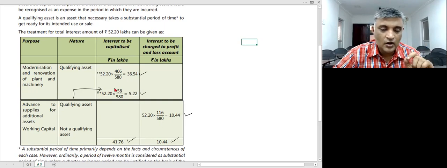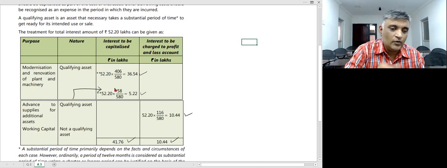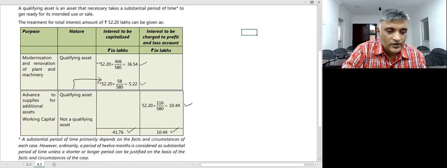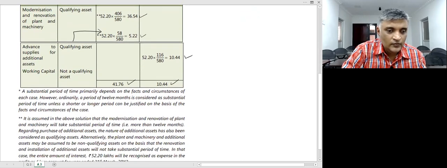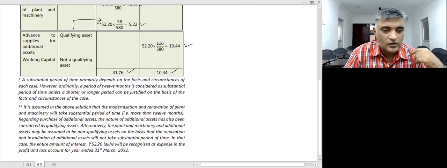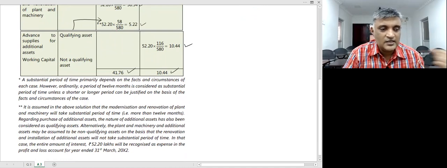On the other hand, if we take a stand that no, everything is non-qualifying, the entire 52.2 lakhs will be debited to the P&L account, and that is exactly what you can see with the asterisk there. This is where they are trying to explain their assumptions. A substantial period of time primarily depends on the facts and circumstances of each case.